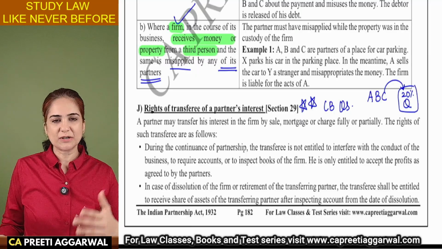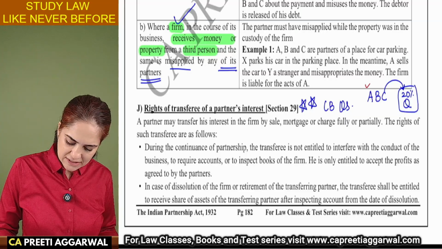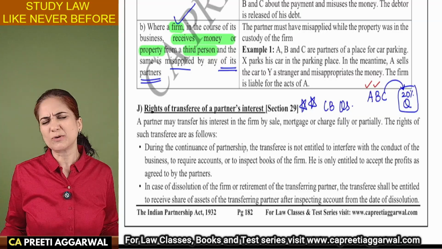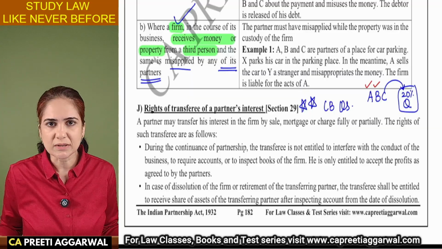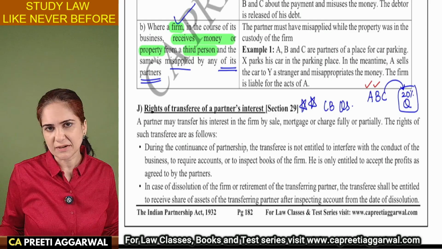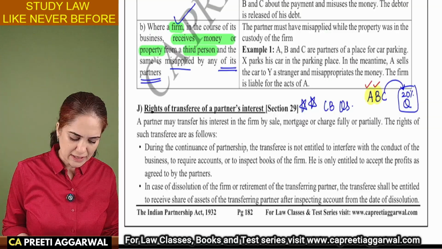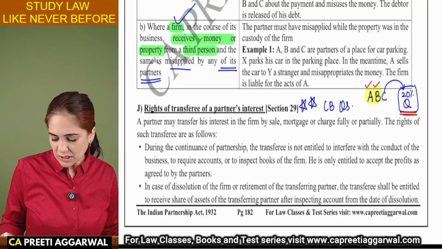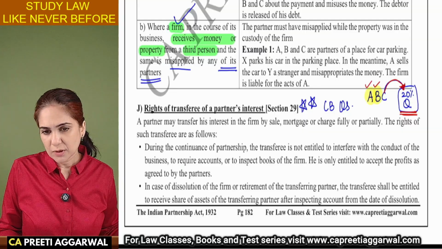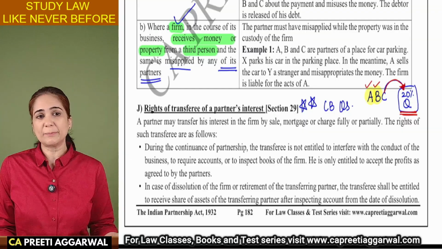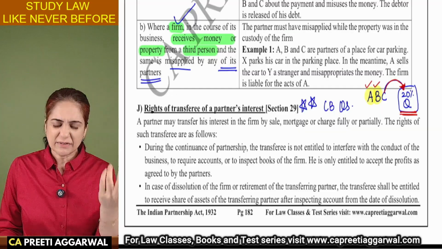Now see, when you transfer with the consent of the other partners, if C is transferring with the consent of A and B, then I don't think they will object. But what if C is transferring without the consent of A and B? Now the transfer is already made, we can't help it. But A and B don't like this new person Q. If C has transferred 20% of his holding to Q, so now Q has become our partner, we cannot help it. But we don't like him, we don't want him as a partner. But we cannot do anything about it.